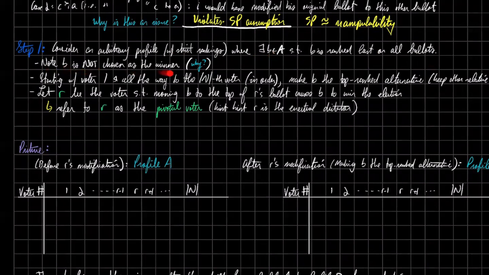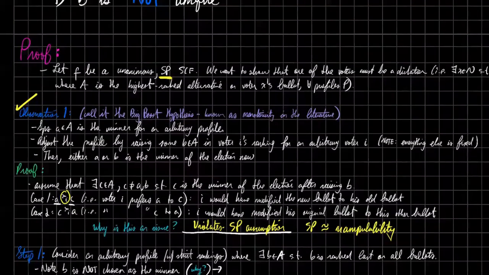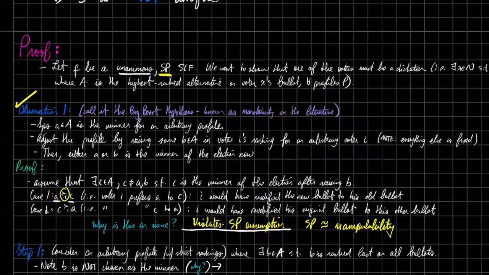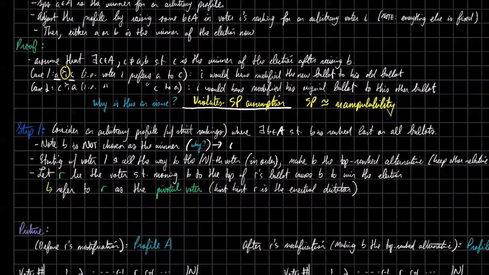Note that this guy is not chosen as a winner. Trump is not the winner initially. Why is this? Well, our other assumption is that our SCF is unanimous. Unanimity means that you always choose the top ranked alternative of everyone. So this contradicts unanimity.